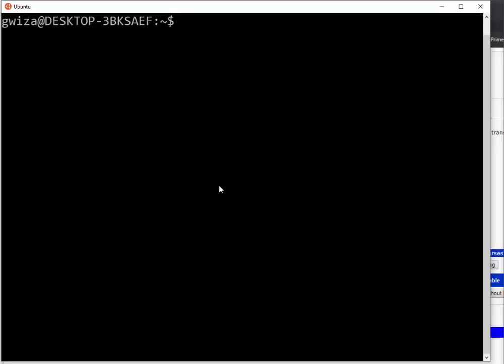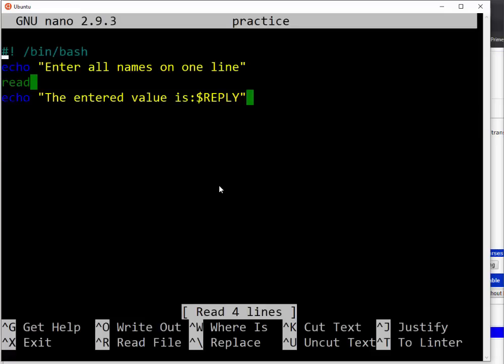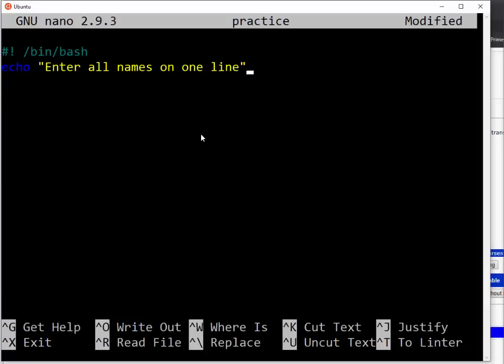So you can tell the user, let me go back to my script, which is nano practice. Then I am going to tell the user enter numbers. For example, I tell him enter numbers.